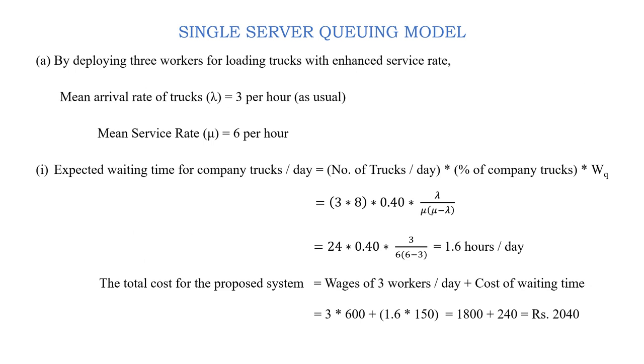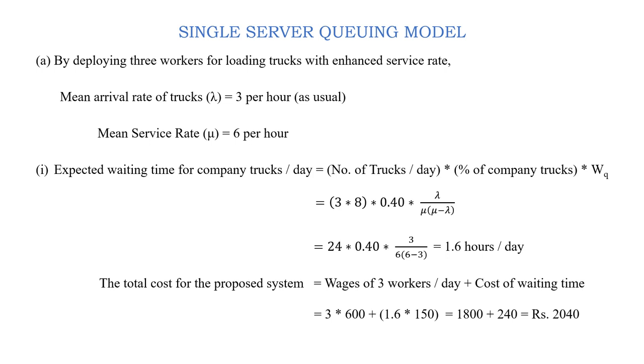So by deploying 3 workers for loading trucks with enhanced service rate, as usual the mean arrival rate of trucks is 3 per hour, and the mean service rate now is 6 per hour. Now the expected waiting time for company trucks per day is number of trucks per day, which is 3 into 8, for an 8-hour day it is 24, multiplied by percentage of company trucks, which is 40%, which is 0.4